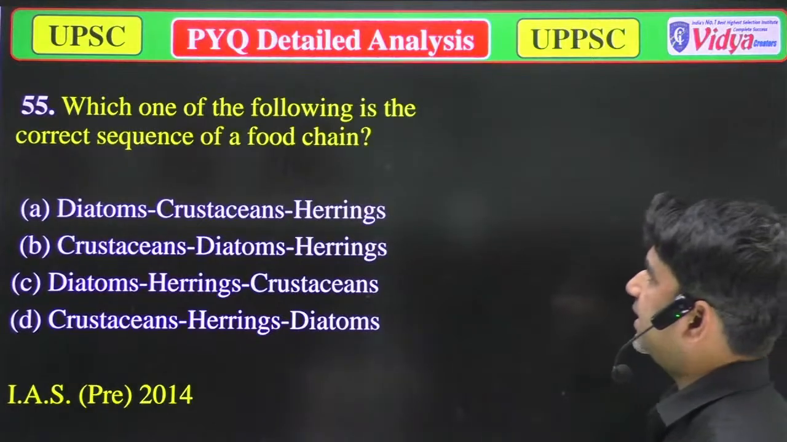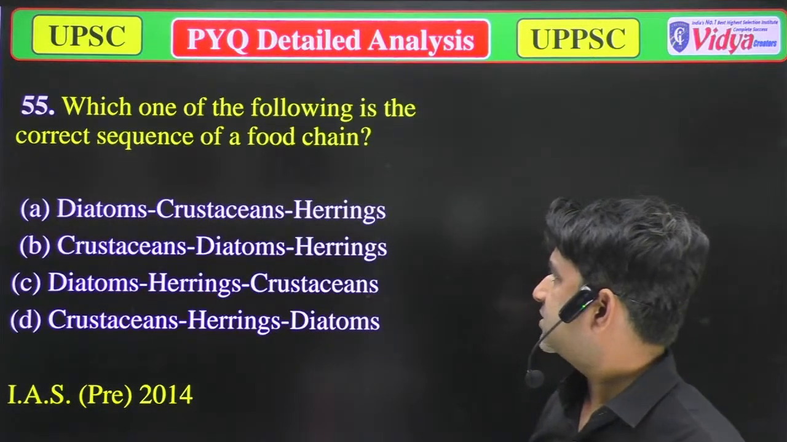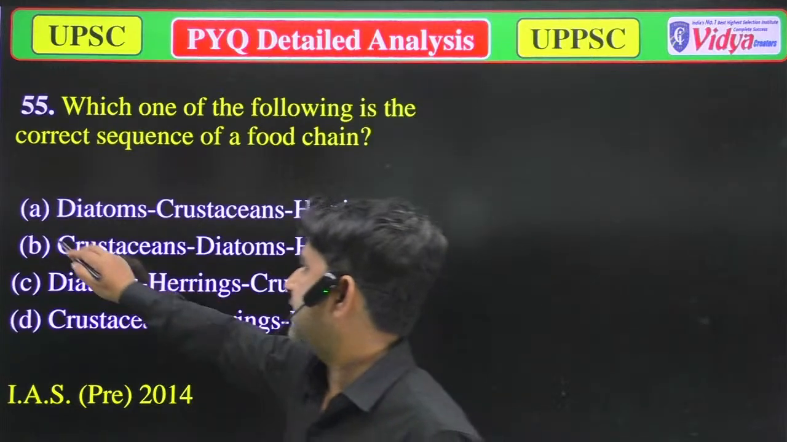So now we'll move to the next question. Which one of the following is the correct sequence of food chain? A. Diatoms, then crustaceans, then herring. It is the correct answer.